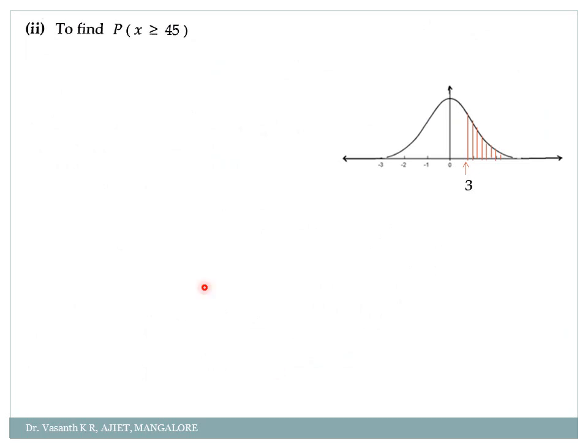Okay, I had one more question in the previous one. Also find the probability of x greater than or equal to 45. So again we have the formula z is equal to x minus mu by sigma. In that you substitute the value of x as 45. So 45 minus 30 divided by 10 will give me 3. Z is 3. So we have to just find probability of z greater than or equal to 3.